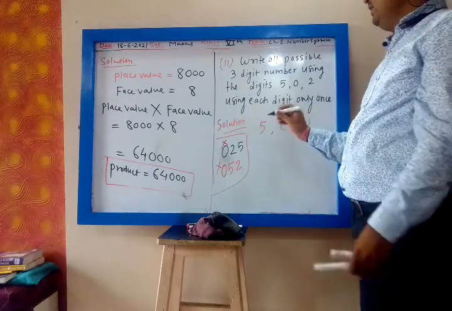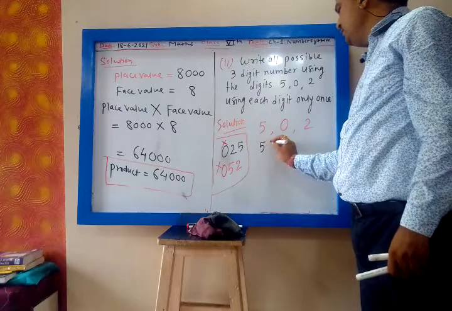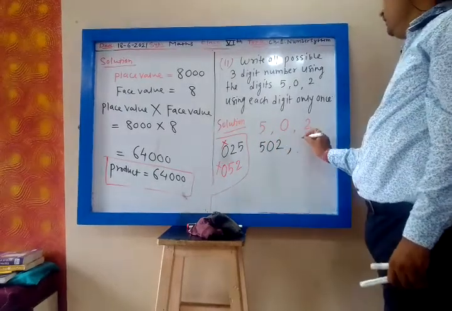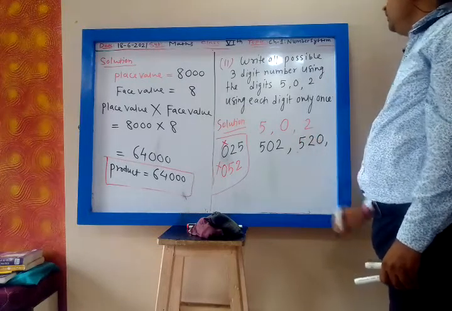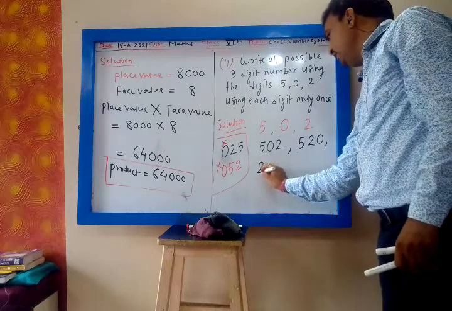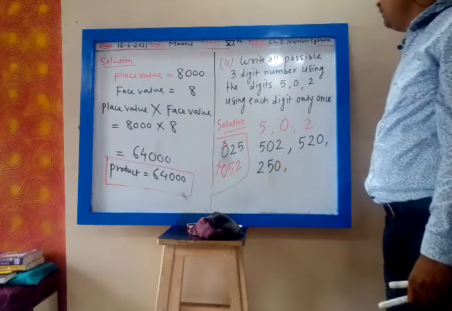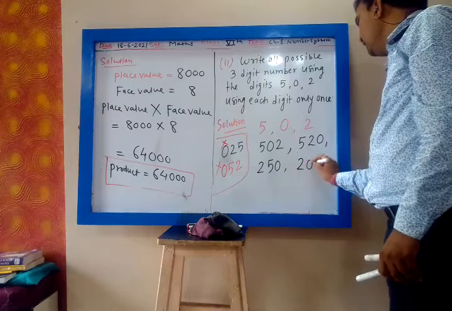Apart from that, the first number is 502, the second number is 520, then next I am writing 250, then 205.